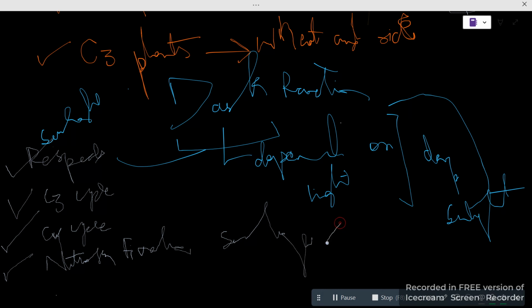So that means there's no sunlight directly, but it is dependent on the light reaction. The light reaction is dependent on sunlight. But if anyone asks you, is sunlight required or is sunlight present in the dark reaction? That's no. Okay. Then the second thing, why is this known as the C3 cycle?